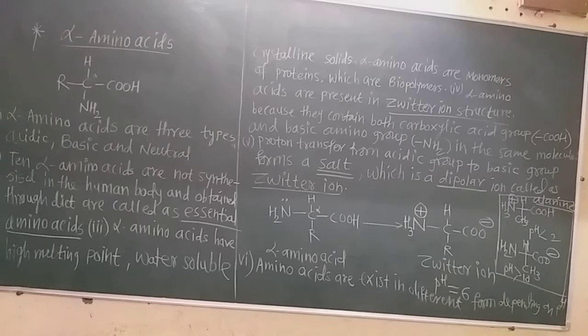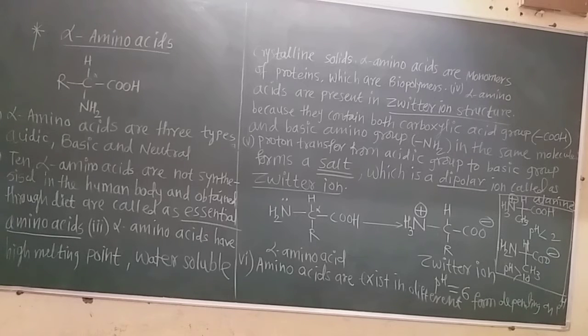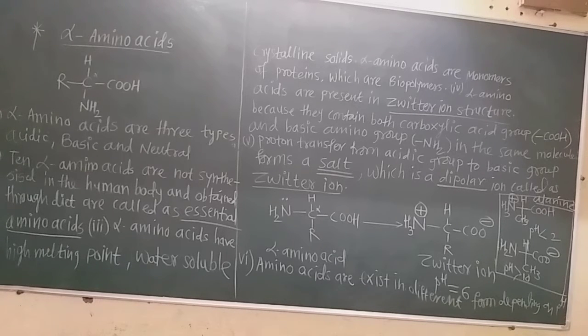In the chart in the textbook, so many alpha amino acids are given. Out of those, if there is an asterisk on the carbon atom, then those alpha amino acids with the asterisk are called essential alpha amino acids. So totally 20 alpha amino acids are there. And the characteristic alpha amino acids are identified by the side chain, that is the R group, which is directly attached to the alpha carbon.